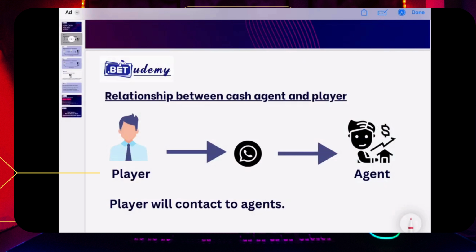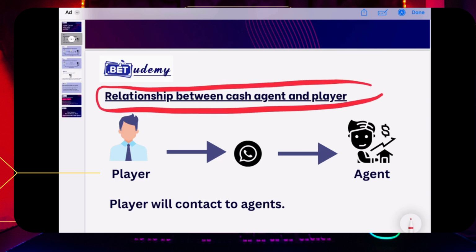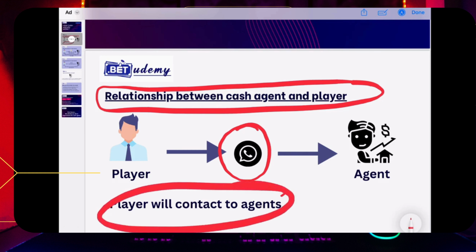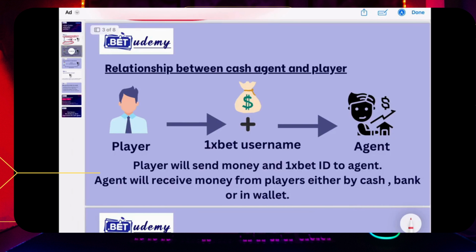Here in the diagram, you will see the relationship between player and cash agent. First, the player will contact the agent through any means like WhatsApp, Telegram, or any social media. Then the player will ask for a deposit. The agent will either receive cash from the player or provide his bank details to receive money. When the player sends money and provides his gaming ID, then the agent will top up his gaming account.